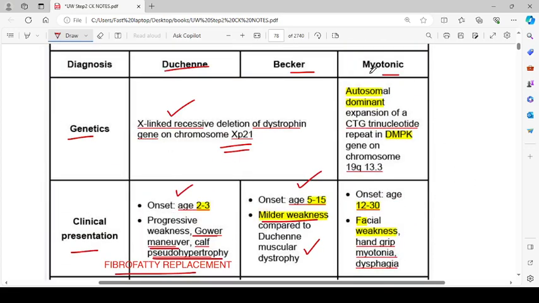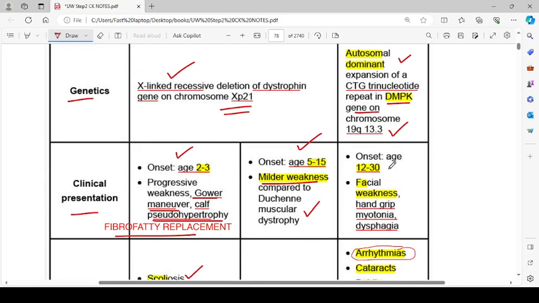Then the next thing is myotonic dystrophy. It is an autosomal dominant condition due to expansion of a CTG trinucleotide repeat in the DMPK gene on chromosome 19q13.3. Onset is age 12 to 30, so it has a late onset. Features are facial weakness, hand grip myotonia, and dysphagia.